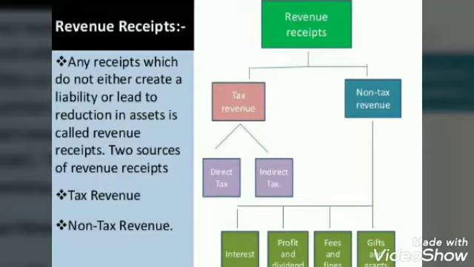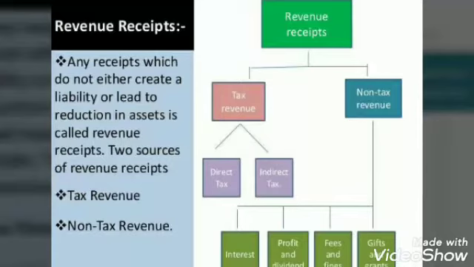You can say these are money receipts which do not create any liability for the government, as well as do not lead to a reduction in assets of the government. These revenue receipts are broadly classified as tax receipts and non-tax receipts, or you can say tax revenue and non-tax revenue.